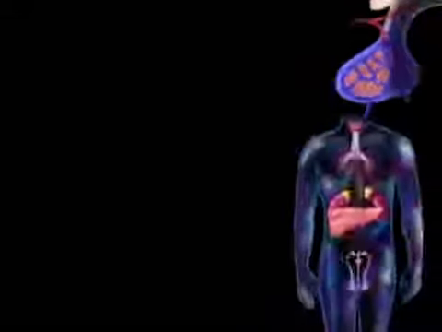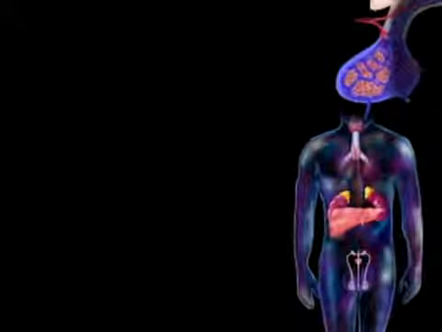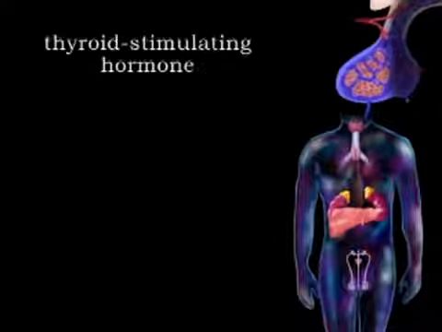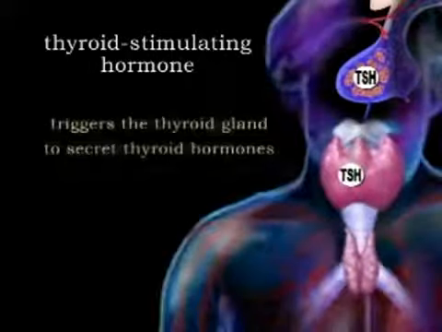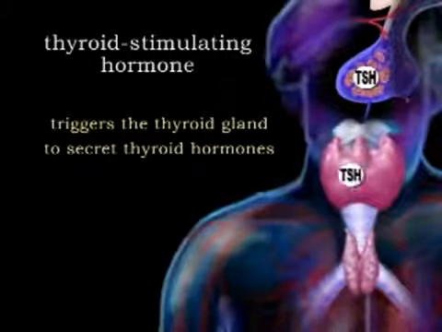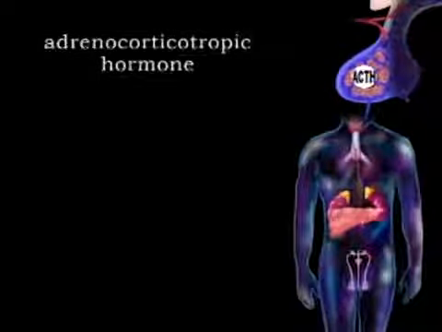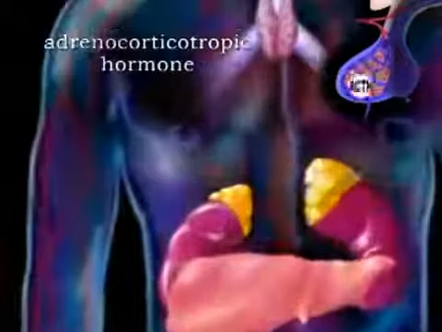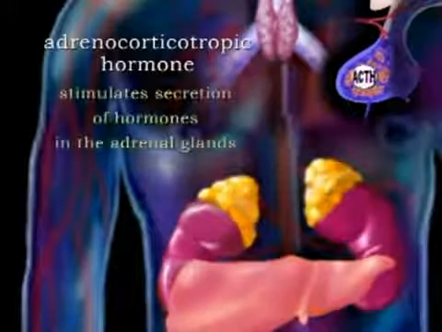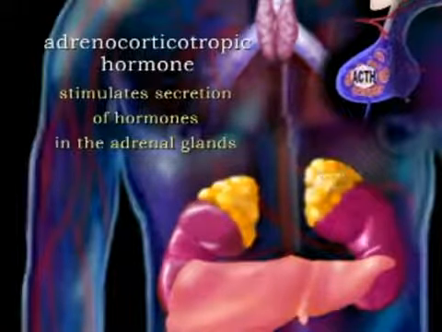The hormones produced by the anterior pituitary gland include thyroid stimulating hormone, or TSH, which triggers the thyroid gland to secrete thyroid hormones, and adrenocorticotropic hormone, or ACTH, which stimulates secretion of hormones in the adrenal glands.